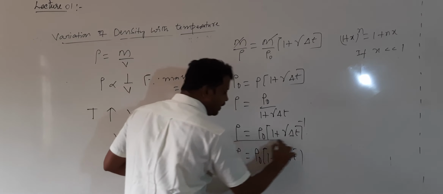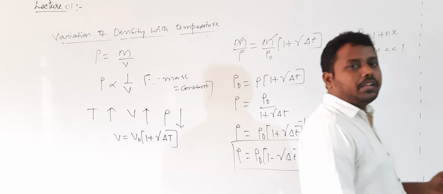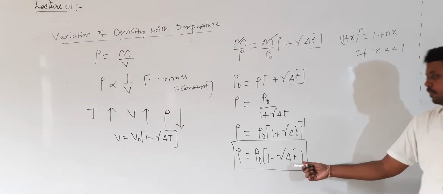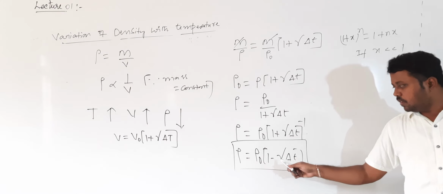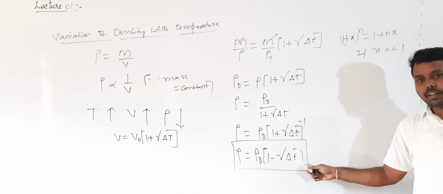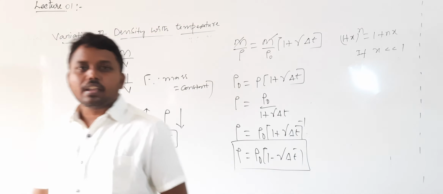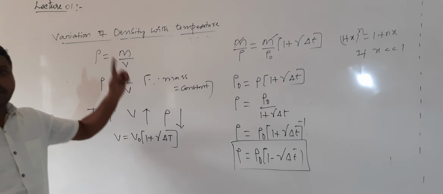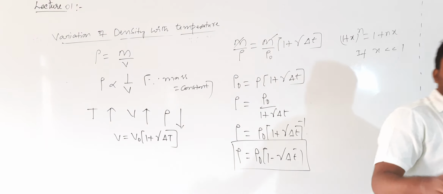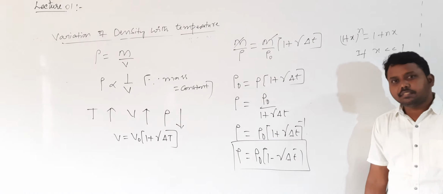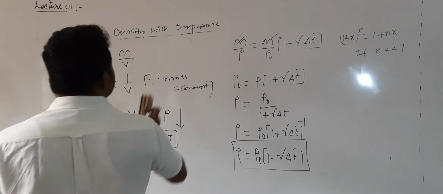Okay, now even this topic will come in the next chapter also, that is in thermal properties of matter. This equation you want: rho is equal to rho naught into 1 minus gamma into delta T will represent how density changes with the temperature. Variation of density with the temperature is given by rho is equal to rho naught into 1 plus gamma into delta T. Understood? So next, variation of density with the pressure.